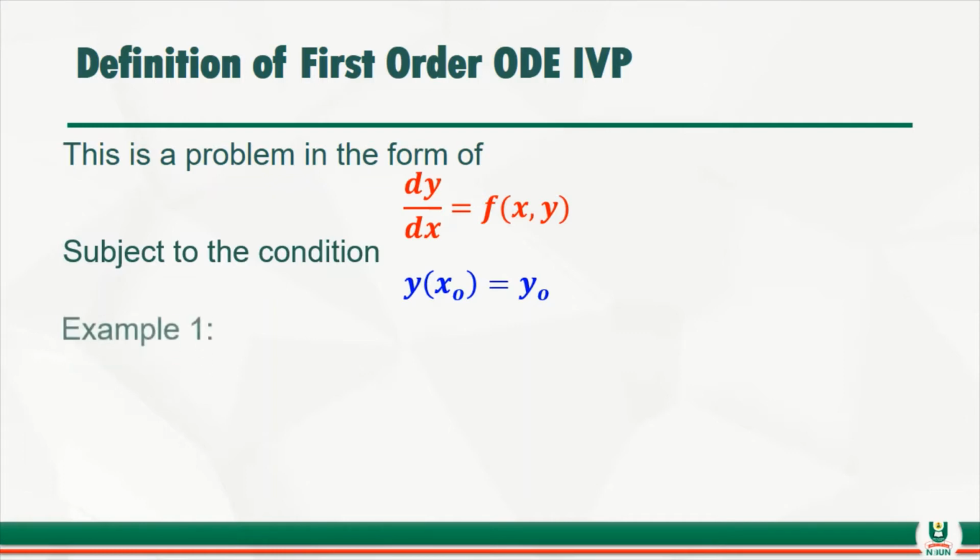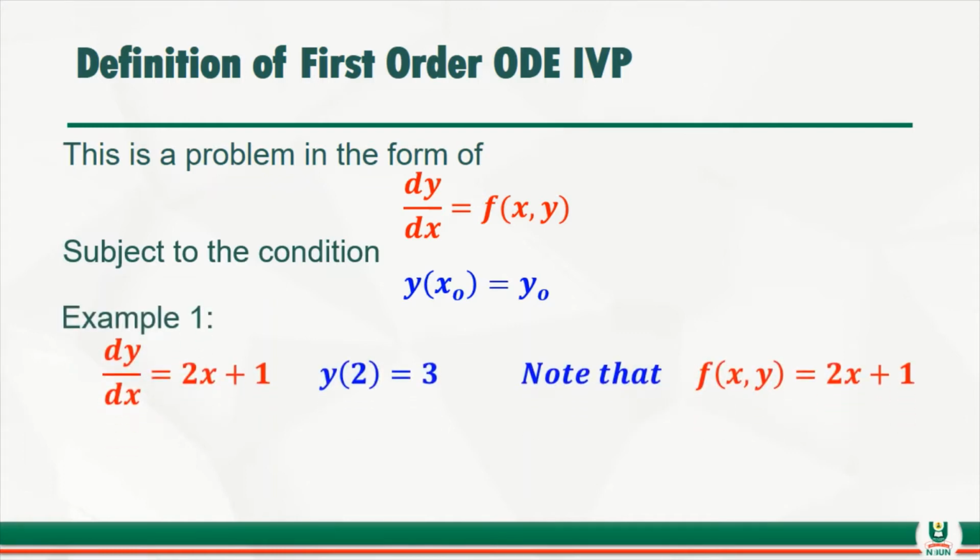Now let's take for instance example 1. If you look at this example 1, you will see dy/dx is equal to 2x plus 1. And what is the condition? The condition is: when x is 2, y is 3. But look at this one, you notice that the function we have here is 2x plus 1.